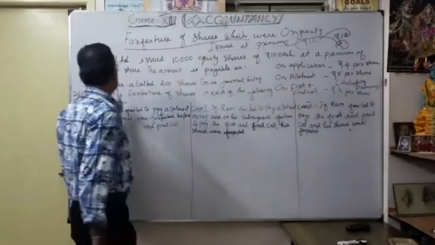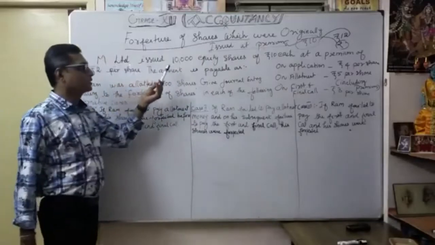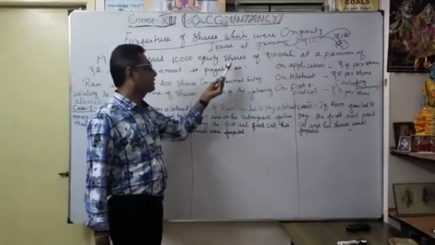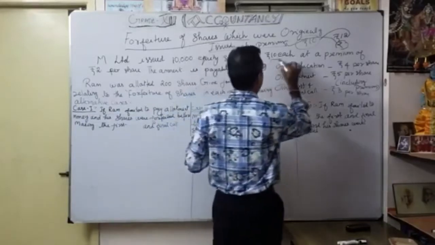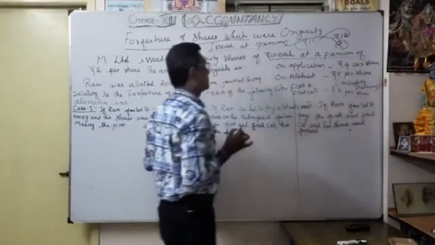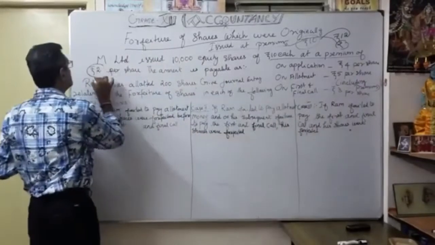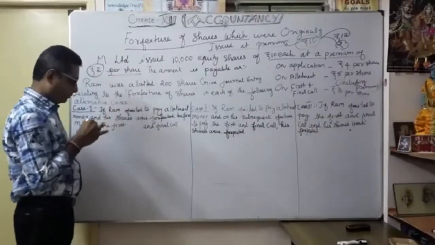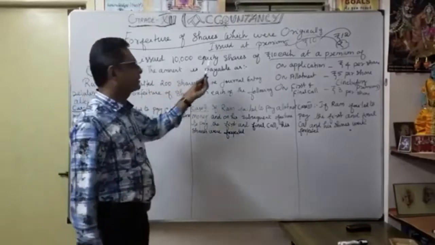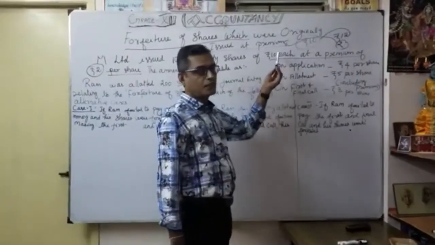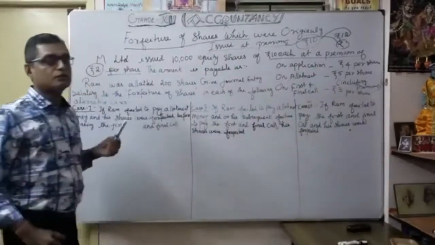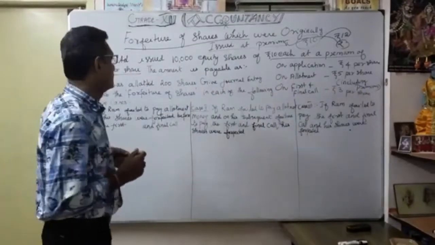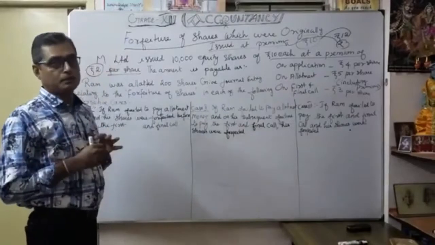See here. M Limited issued 10,000 equity shares of 10 each at a premium of, so this value is very important here, at a premium of how much? 2 per share. So M Limited issued 10,000 equity shares of 10 each, its nominal value, at a premium of 2 per share. So total share value is how much? 12 rupees. So 2 rupees is a premium, securities premium.